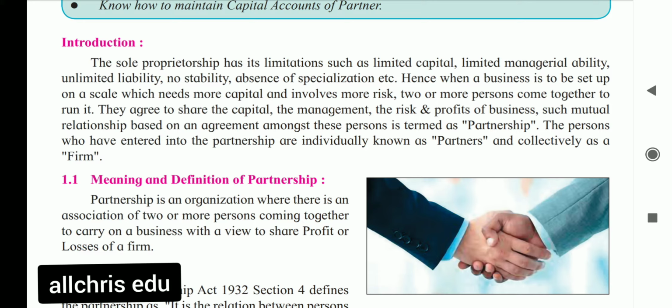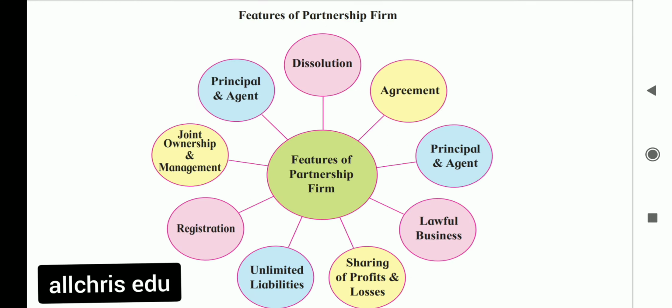So the third feature of partnership is lawful business. Here, lawful business means, as per the Partnership Act, when partners come together, they can do business which is legal. Illegal business they cannot undertake. The partnership definition also says the same thing, that partners agree to come together to do lawful business.